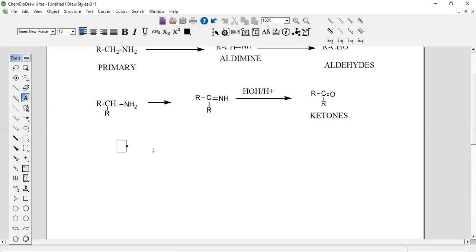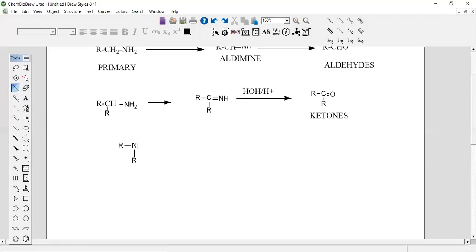What is a secondary amine? I'm sorry, because I made a mistake. A secondary amine means like this: N, with R here and another alkyl group here. This is the secondary amine. Now only one hydrogen is there on it.